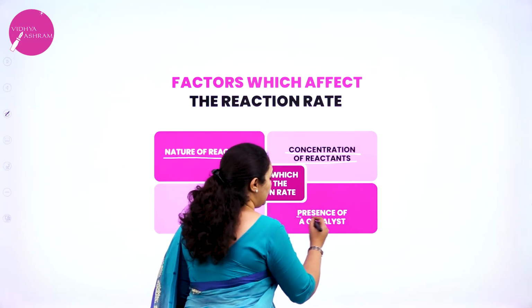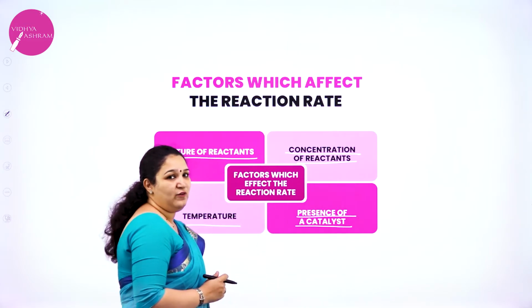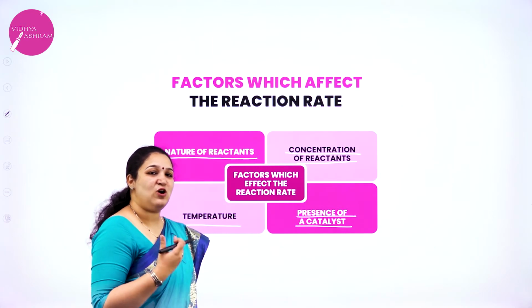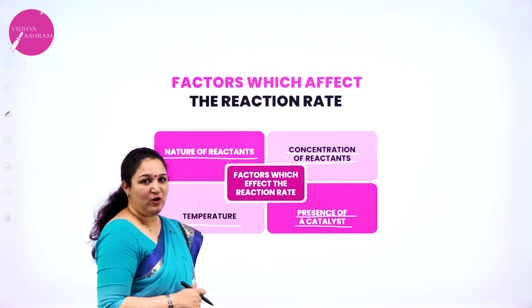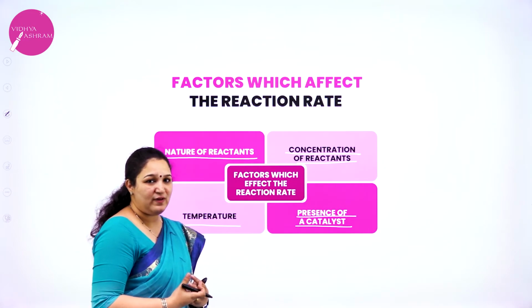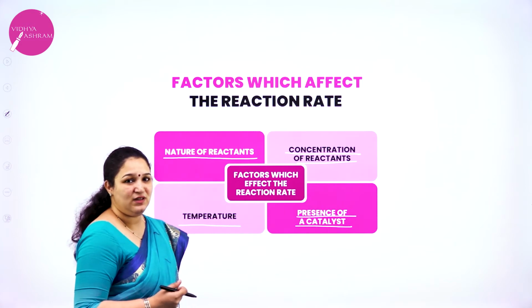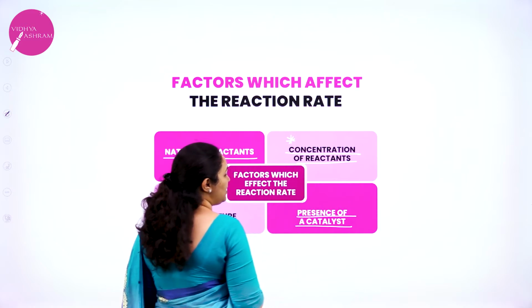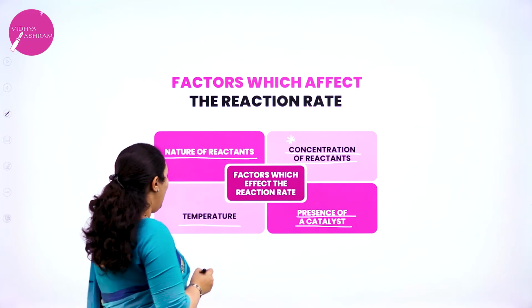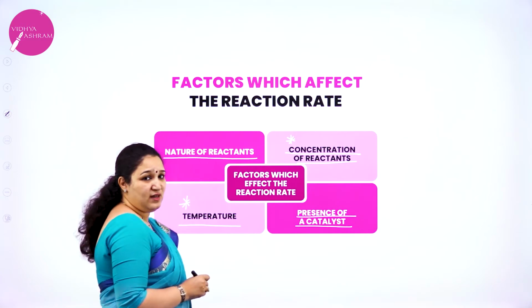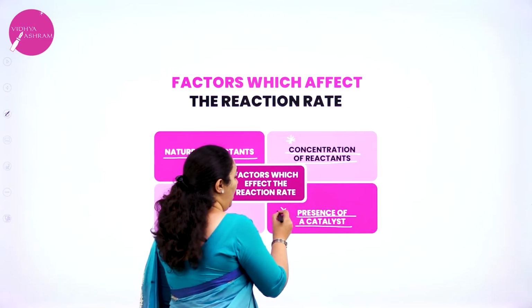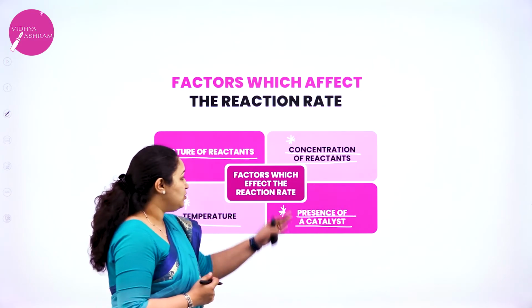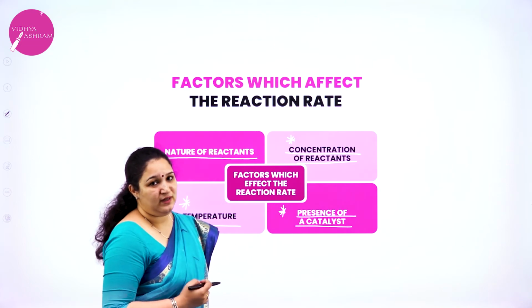And the last one is presence of a catalyst. We know that a catalyst usually will increase the rate of the reaction, but there are catalysts which also decrease the rate of the reaction as well. So we are going to learn how the presence of a catalyst will affect the speed of the reaction. We are going to learn here how the concentration changes the speed of the reaction, how temperature increases or decreases the rate of the reaction, and how the presence of a catalyst will affect the rate of the reaction. So these three factors we are going to learn in detail.